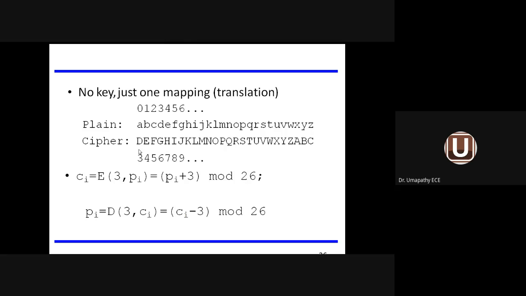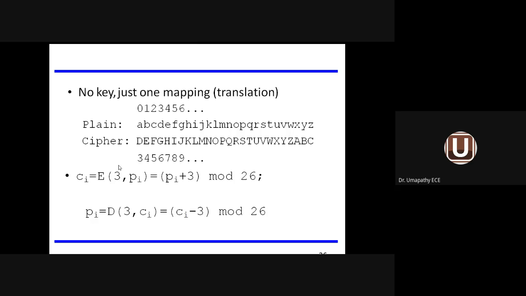Plain text A to D, B to E, C to F, D to G, E to H. Likewise, Z is converted to C because W, X, Y, Z is the ending. So from here onwards, the cycle is rotated.